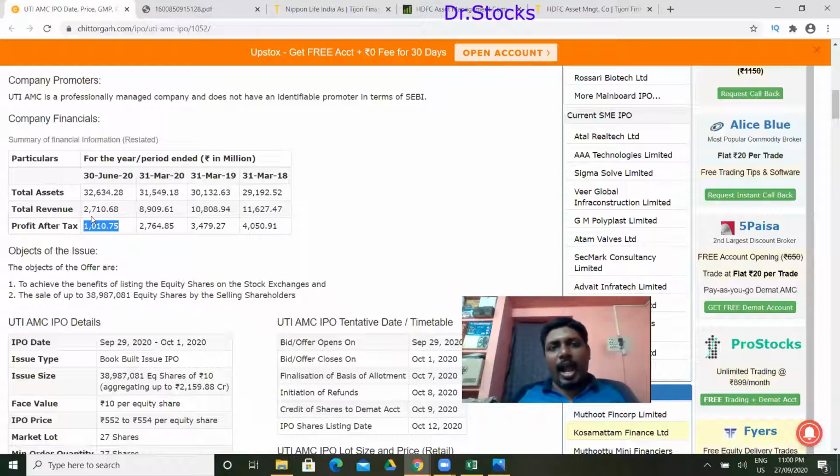Now we have to move on with the valuations. We have to compare these things with the valuations of the peers, and check whether we are getting the stock at a discounted price or at a higher price. All the things we have to check about it. Let's go to that next directly.